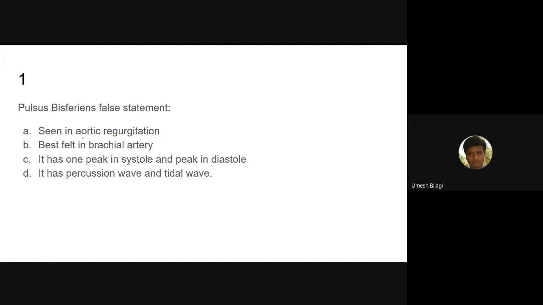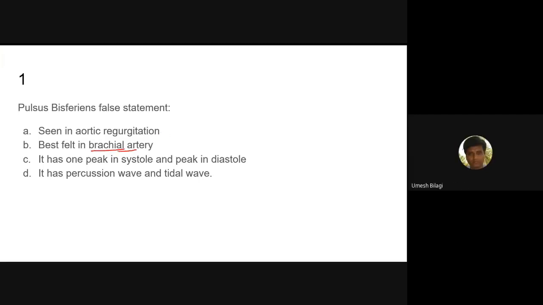It has got two peaks. Do they come in systole or diastole? Systole. If one comes in systole and one comes in diastole, then it is called a dicrotic pulse. The statement says it is seen in aortic regurgitation. Is it correct? Yes, sir.